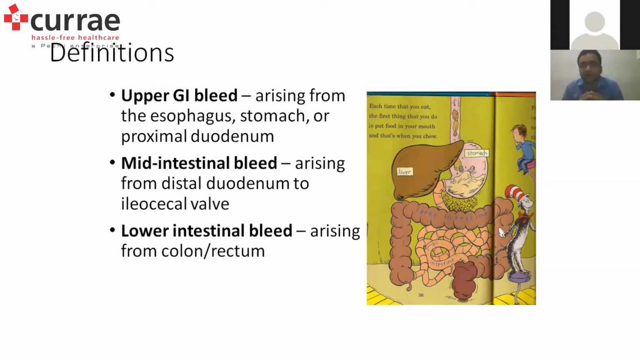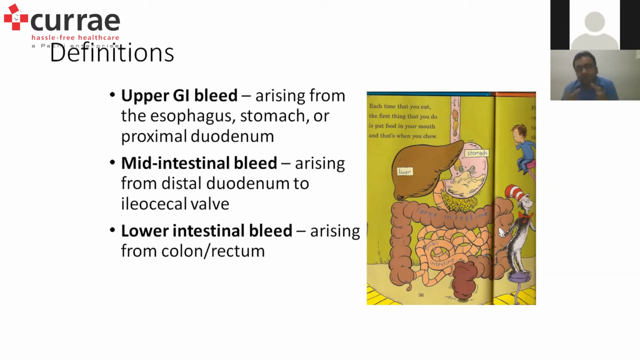What we are looking into from the physician's perspective is, what exactly is the source of bleeding? Because ultimately everything bleeding inside the lumen will have to come out. Upper GI bleeding arises from the esophagus, stomach, or the proximal duodenum. Mid-intestinal bleeding arises from the distal duodenum to the ileocecal valve, and lower GI bleeding arises from the colon and the rectum.